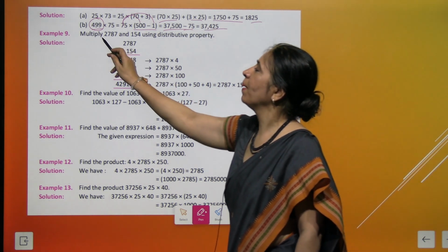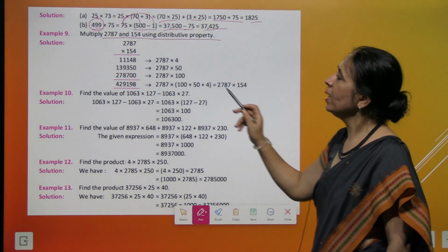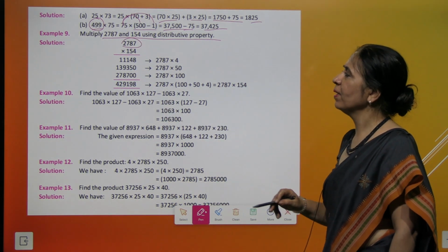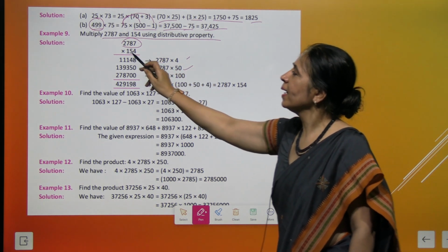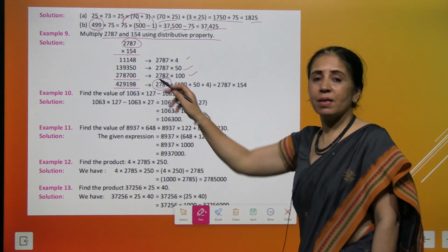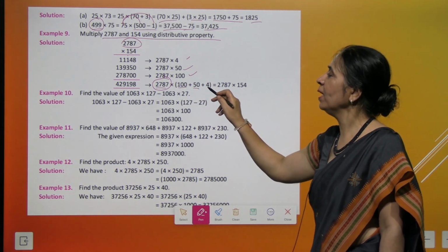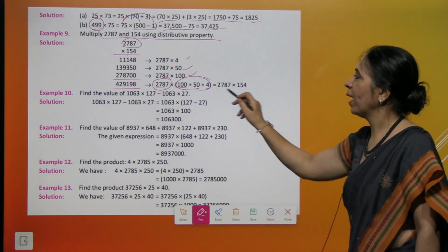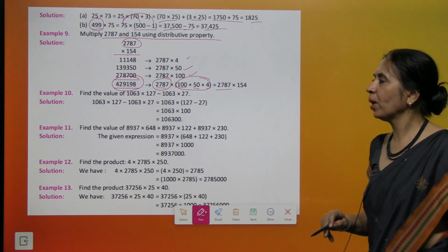Now we have to multiply these two numbers using distributive property. How do we do it? We first multiply 2787 with 4. Next time we multiply it with 50 and next time we multiply it with 100, right? So this is how we break it. 2787 is multiplied by 100 first time, then 50 and then 4. That makes 154 and finally we get the desired answer. This is your desired answer. Got it?